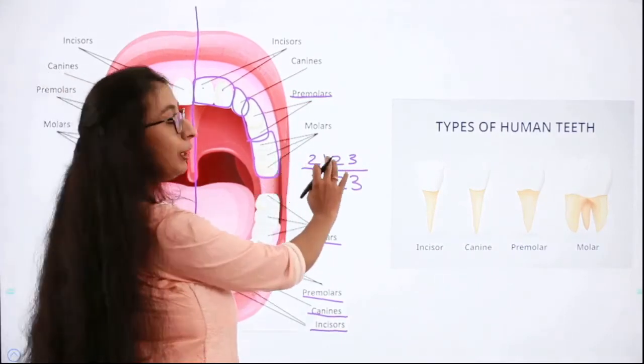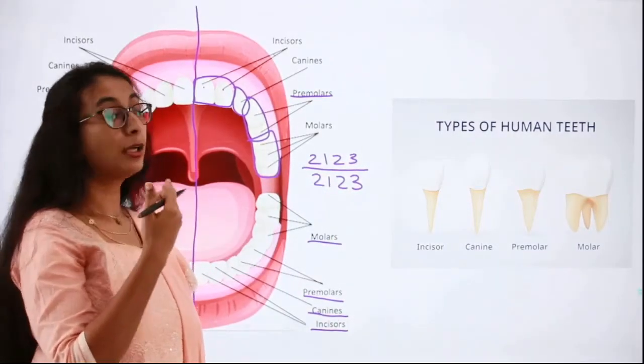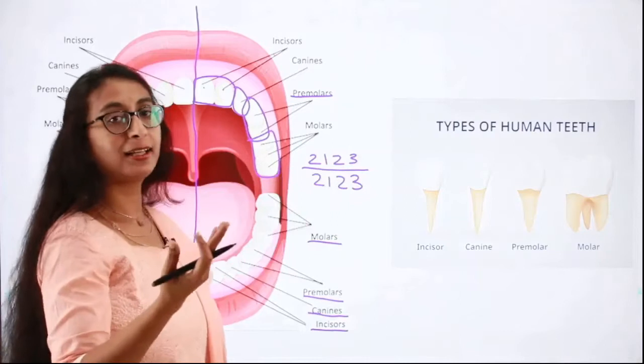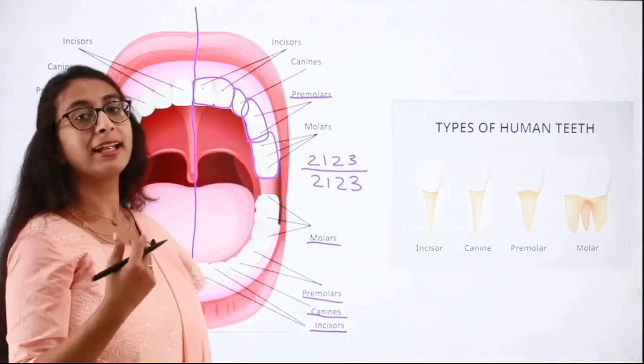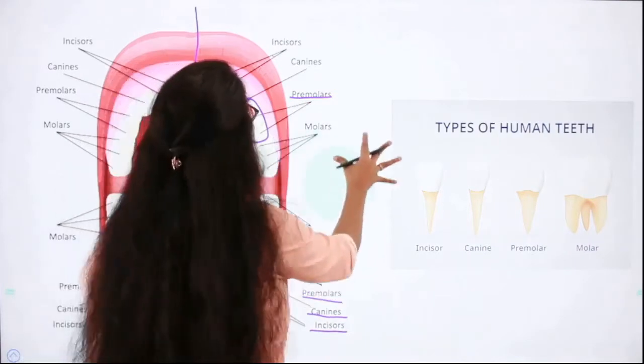So the dental formula gives only half the number of teeth that is present in our mouth. So if we double it, we will get the total number of teeth in our mouth. Right? So let's do that now.